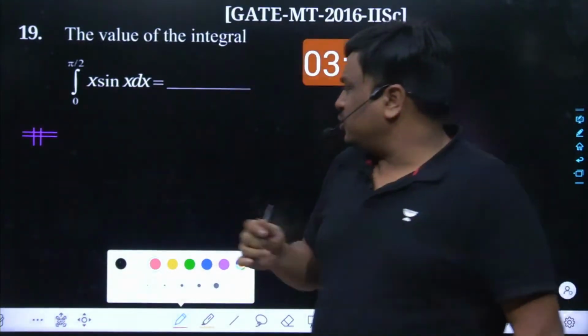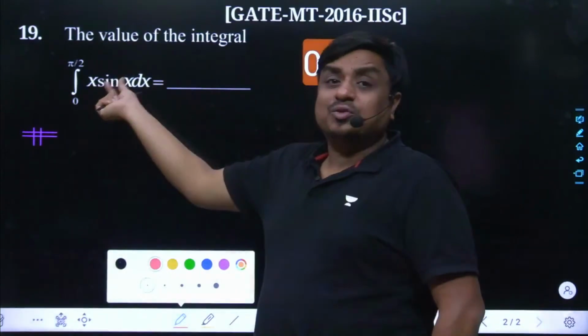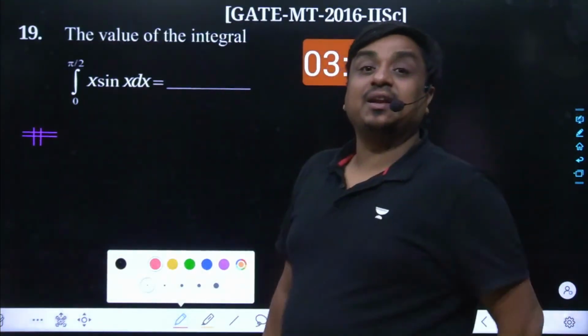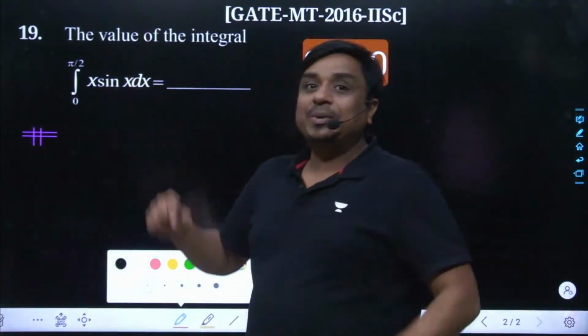So the differentiation has to be taken for sin x, or should I go ahead with taking the differentiation of x? Obviously, I should go ahead with taking the differentiation of x. Why? Because it is a running polynomial, or a standard polynomial.